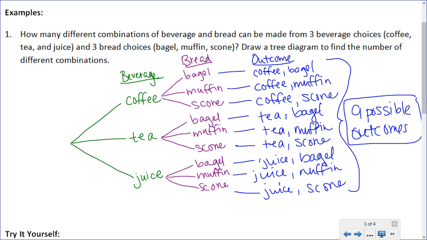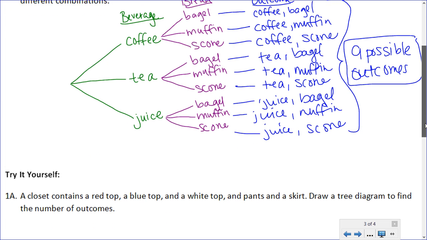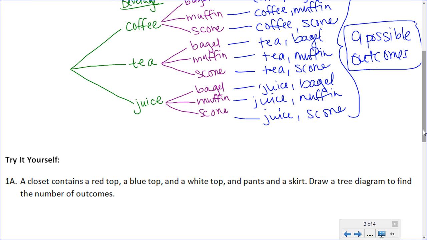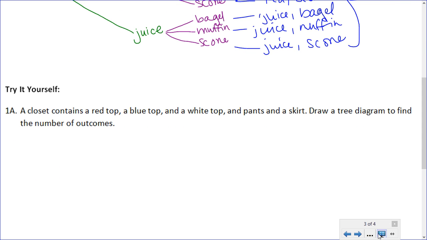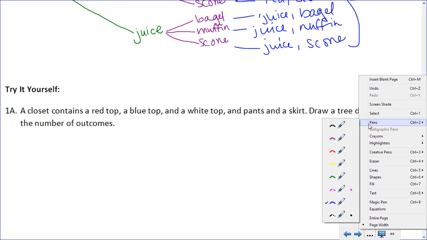Okay. So for try it yourself number 1, you're going to do the same thing. A closet contains a red top, a blue top, and a white top, and pants and a skirt. So you're going to use a tree diagram to find the number of outcomes. And the outcomes here would be different outfits. So different ways to combine a top with one bottom, either pants or the skirt. Okay, so go ahead and pause the video, create the tree diagram to find the number of outcomes for this problem, and when you're ready to check your answers, press play.